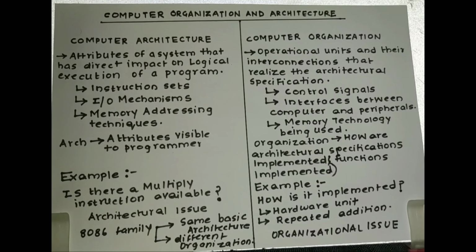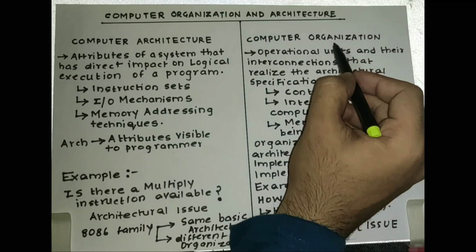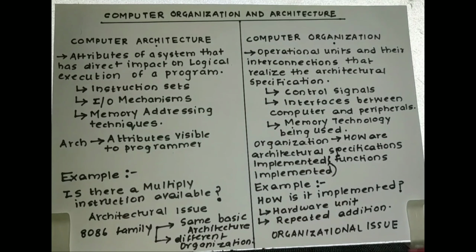So I hope the concept of the difference between computer organization and computer architecture is clear with you.